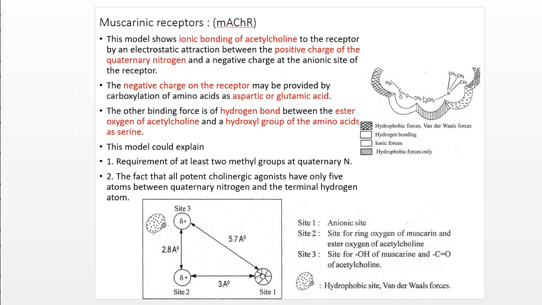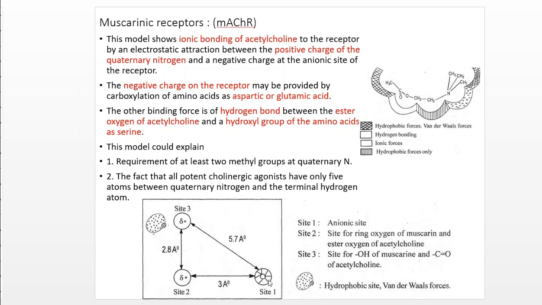That's why a subsequent model was developed, which explains the binding of acetylcholine to the receptor by various types of forces. In this model it is proposed that the binding site that accommodates the quaternary nitrogen of acetylcholine and muscarine is known as site 1.